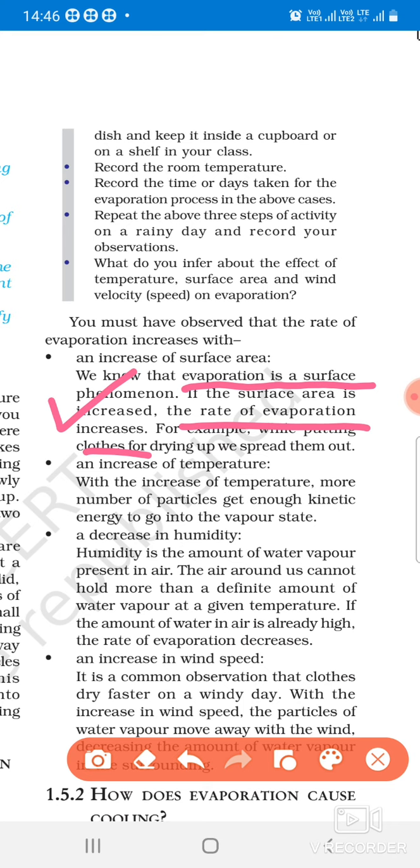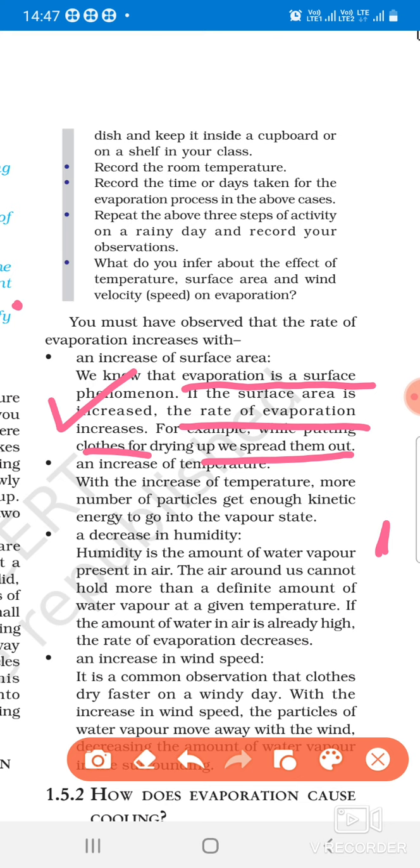An example from daily life: when we spread clothes for drying, this increases their surface area so that they dry up. Similarly, the example of cup and saucer: tea in the cup will not cool easily, but in the saucer it will cool because the surface area of the saucer is more, so evaporation will be fast.